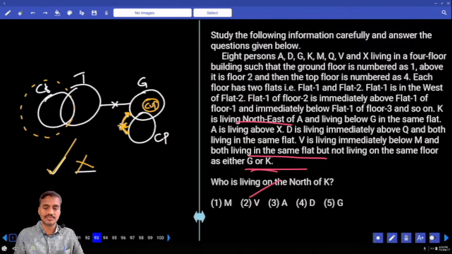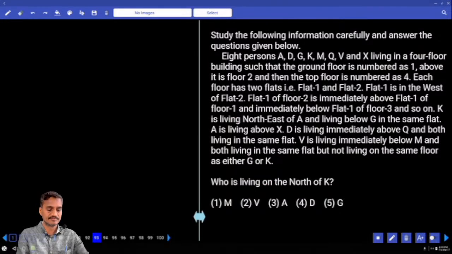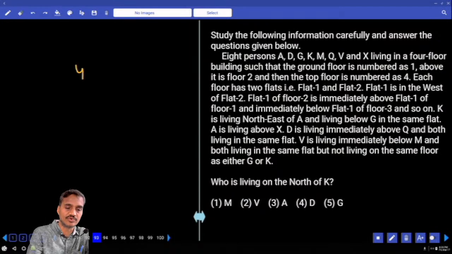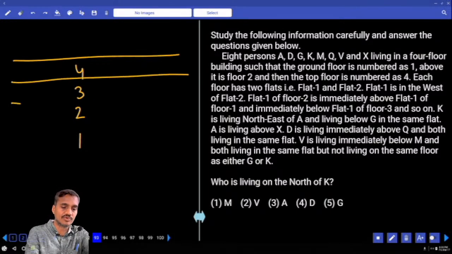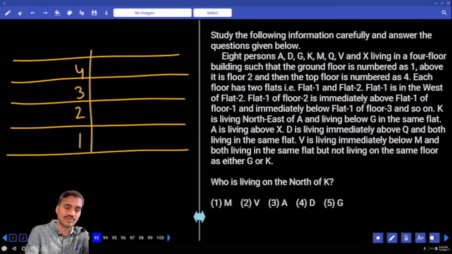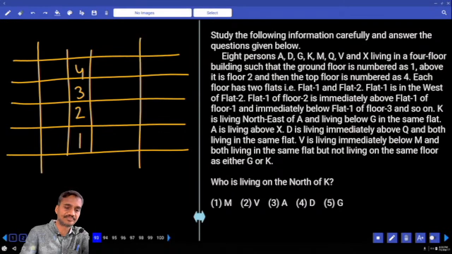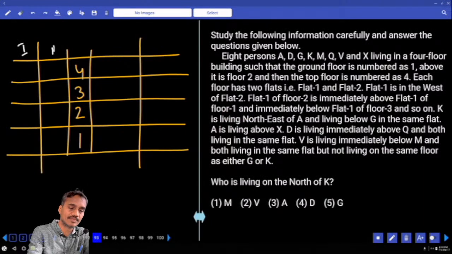Now that's done. Then let's come back to this set of floors and flats. How many floors and how many flats were there? There are 4 floors, 4, 3, 2, 1, and on each floor there were two flats, flat 1 and flat 2. Now this is flat 1 and this is flat 2. And here also this is flat 1 and this is flat 2.